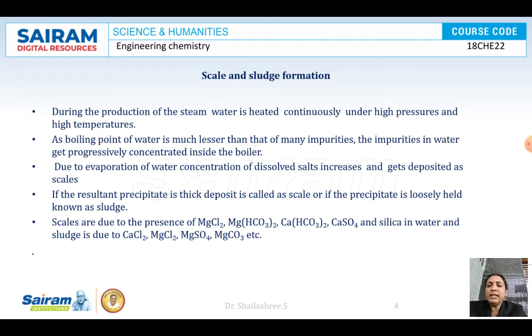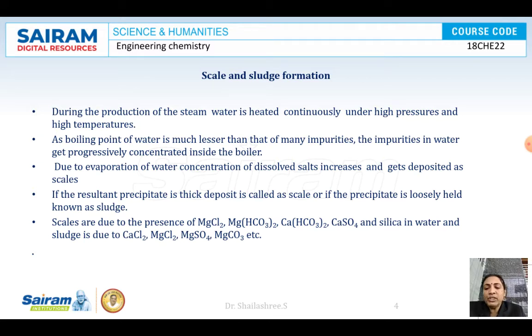And the loosely held deposits, unlike the hard scales, will usually be present at the bottom of the boiler. They are referred to as sludge. So the thick deposit which sticks to the walls of the boiler and other parts is called a scale, and a loosely held deposit which is usually present at the bottom of the boiler is called a sludge. Okay, and why are scales and sludge formed? Scales are due to impurities like magnesium chloride, bicarbonates of calcium and magnesium, and calcium sulfates.